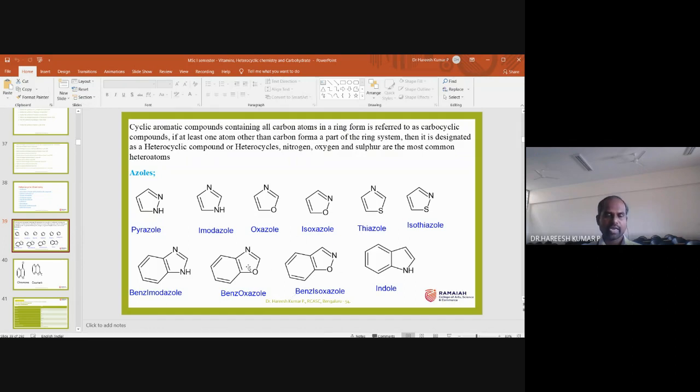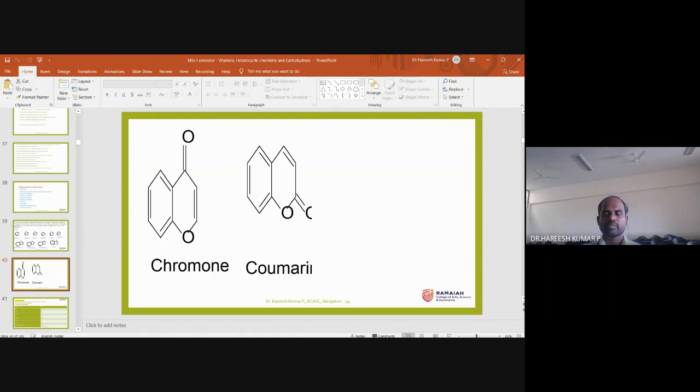And in the next slide, I'm showing the coumarins. What are coumarins? Look here, this particular one is called coumarin. We are not discussing this because it is not mentioned in your syllabus. That means oxygen and a CO group. This moiety is called pyranone, and the benzo-fused pyranone is called coumarin. Coumarin is a trivial name.